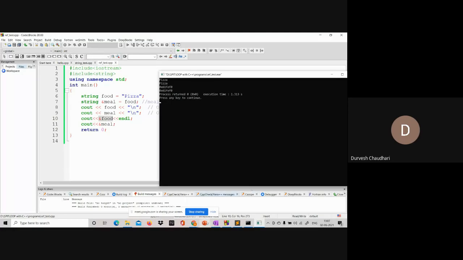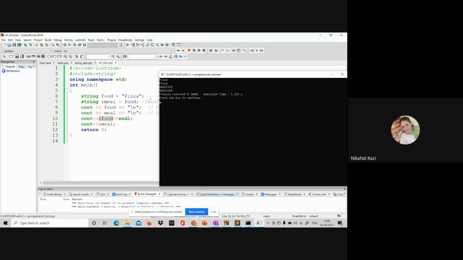Ma'am, I had a doubt. Yes. Ma'am, address of meal equals to food, does that mean address of the first letter of the string? This is not a pointer. This is not a pointer. It is the opposite in a pointer. This is not a pointer variable.